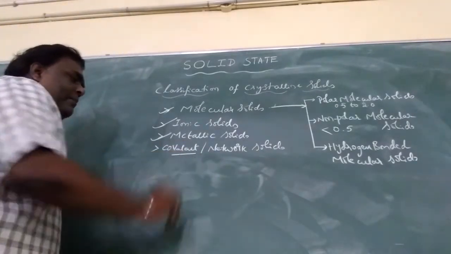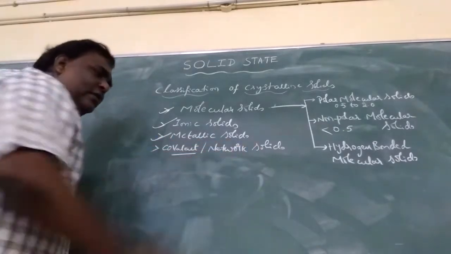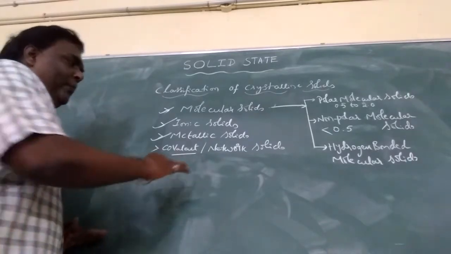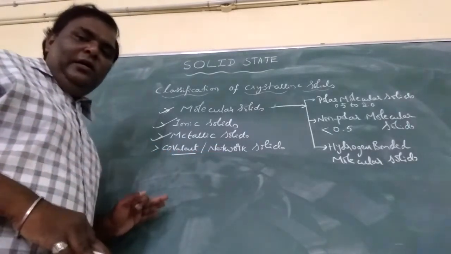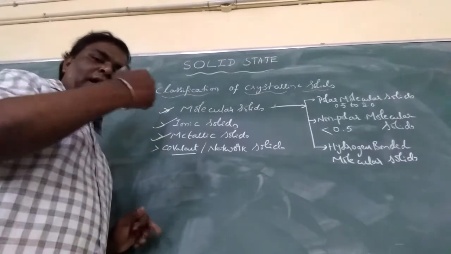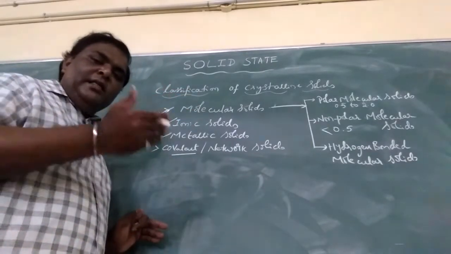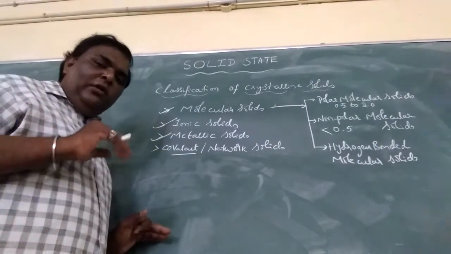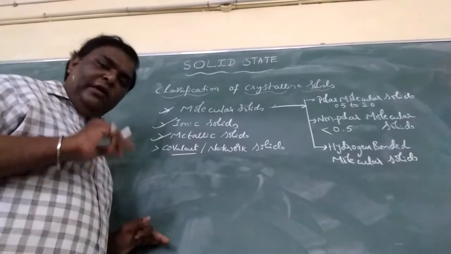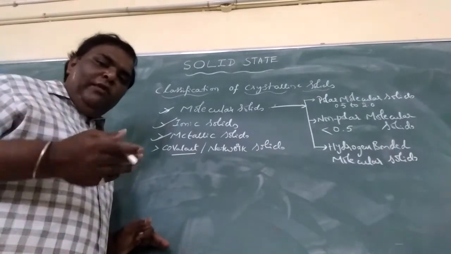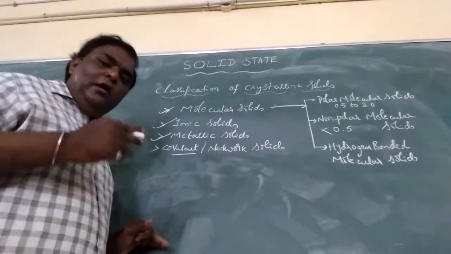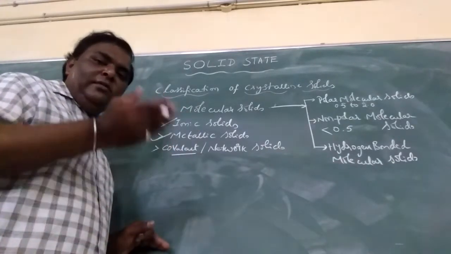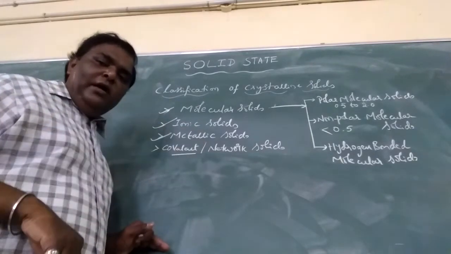Covalent solids means covalent bonding takes place throughout the crystal, and in such cases one conducts electricity and another does not. Diamond does not conduct electricity. Whereas in the case of graphite, what happens? The number of valence electrons through covalent bonding increases, and due to this graphite acts as a good conductor of electricity.